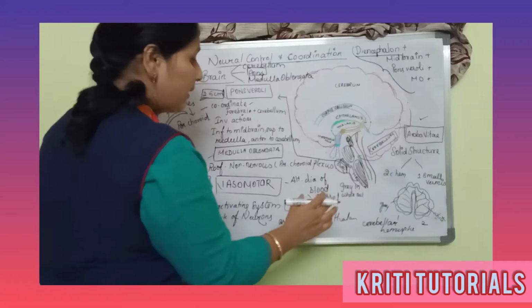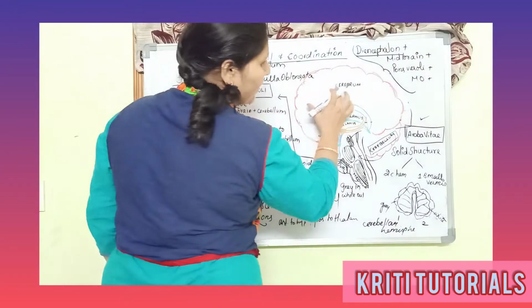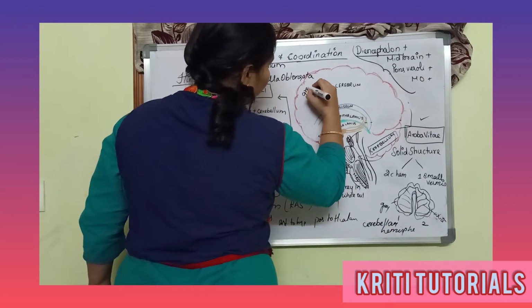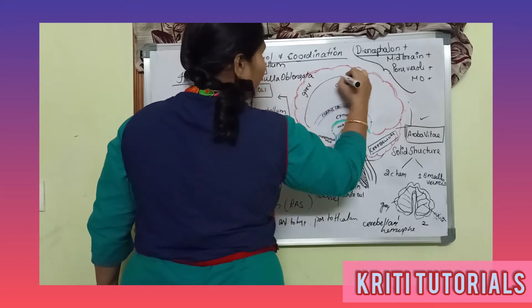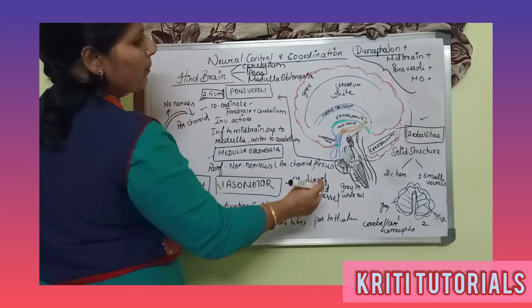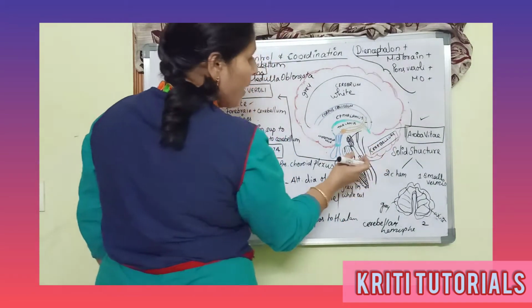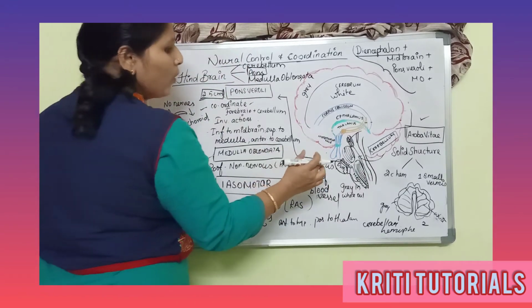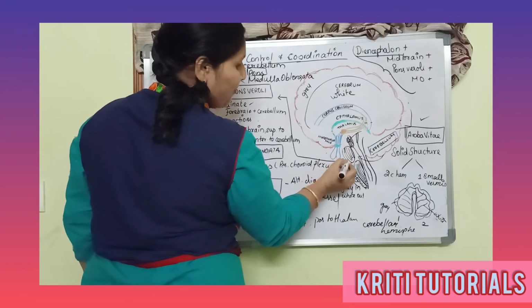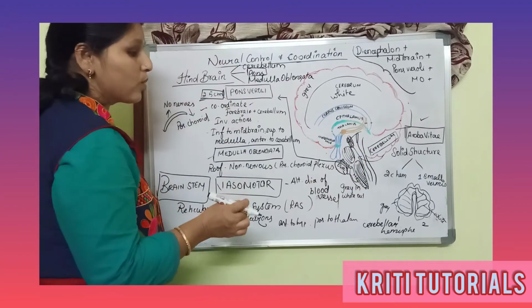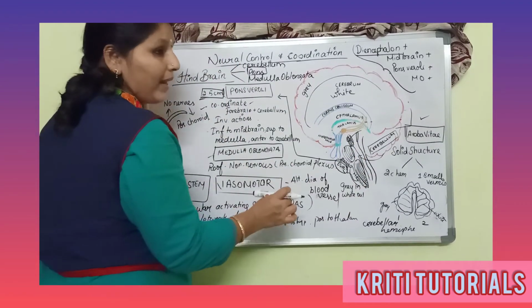So you have to be clear that in cerebrum and cerebellum we have seen the grey matter in the periphery and white matter in the center. In case of the pons varolii and medulla oblongata, the white matter is in the periphery and the grey matter is in the center. This is the point which you have to keep in your mind, right?